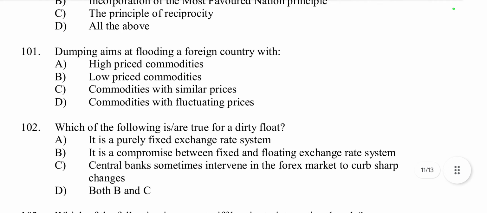Then question number 101. Dumping aims at flooding a foreign country with high priced commodity, low price commodity. Dumping aims at flooding a foreign country with low price commodities. Foreign country low price and domestic country high price. Low price commodity means dumping is the practice of exporting goods at a price lower than the domestic market or cost to capture market share or destroy competitors.